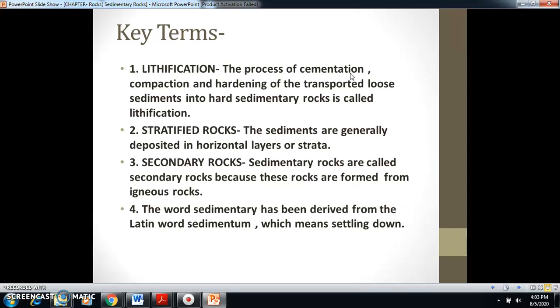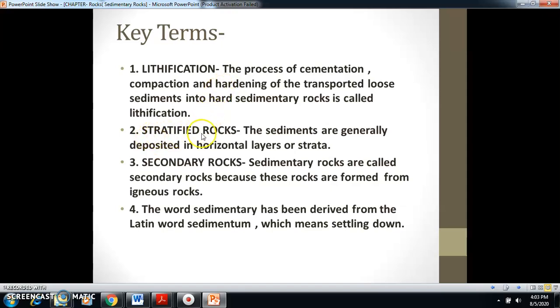Cementation means the loose sediments get attached to each other, because loose sediments contain moisture. So due to the moisture present in sediments, they get compacted and cemented, and after a period of time the loose sediments get hardened.